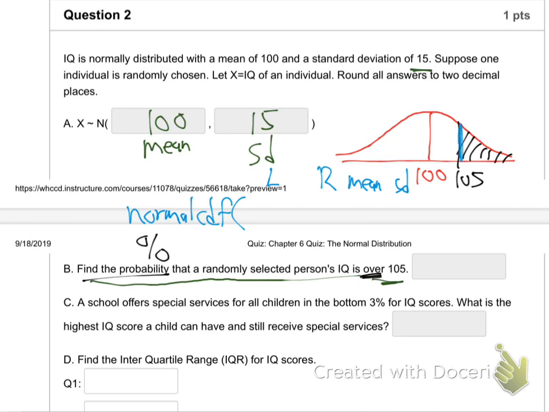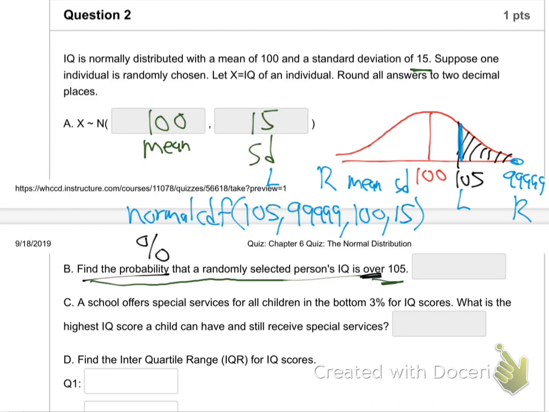The 105, that's the left edge, huh? And what's the right edge of that chunk of shading? Yeah, that's the 99999. Left edge is 105. It starts at 105 and goes up to forever. 99999. Right, we want to know, what percentage of people have an IQ between 105 and forever high? So mean is 100. Standard deviation is 15. Hit the buttons on your calculator, you get that answer.